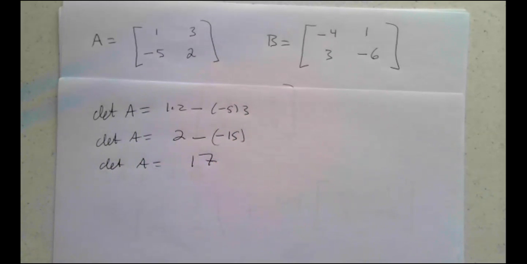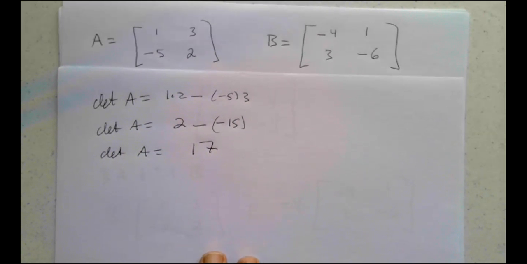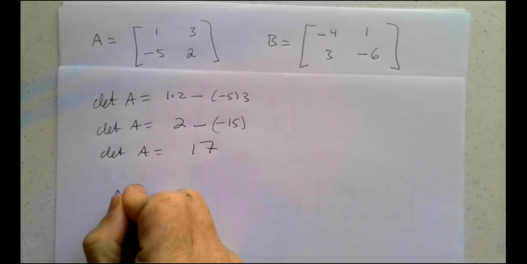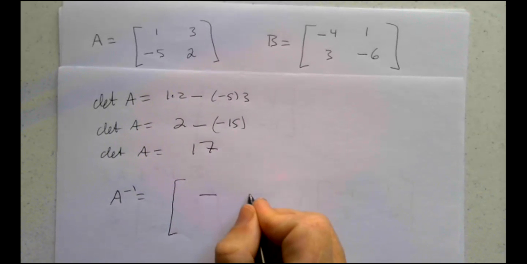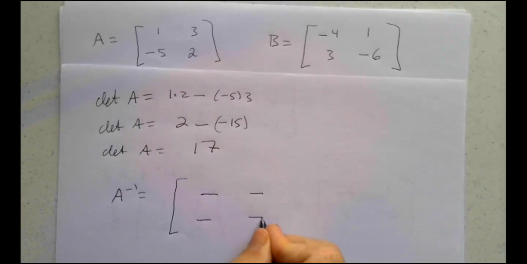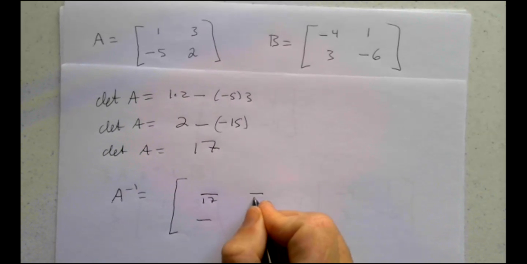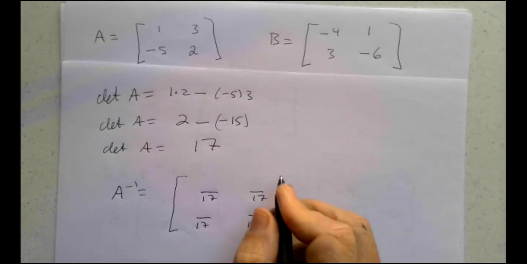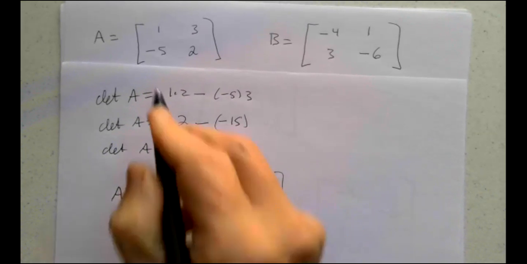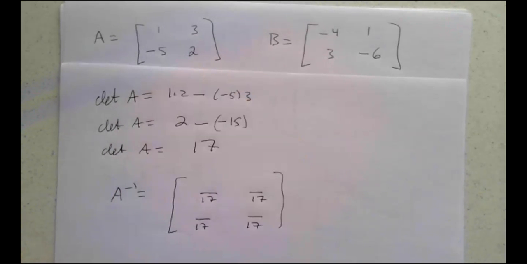Now, how do I use that to find A inverse? Well, let me show you. A inverse, the denominators are 17. Again, 2 by 2 slots. 17 here, 17 here. Main diagonal, upper left and lower right. It was 1, 2, switch those 2 guys.